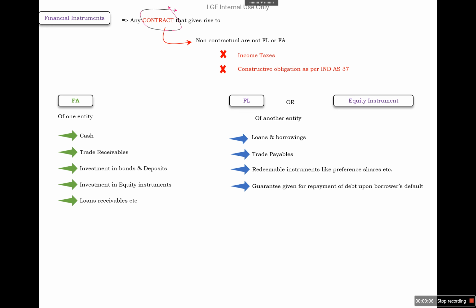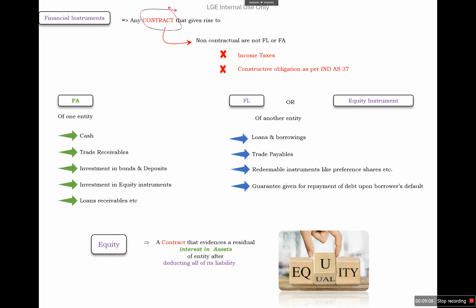Apart from it, next is equity. Equity is a contract that gives a residual interest in the assets of an entity after deducting all its liabilities. We call it an equity instrument. So simply, to identify whether it is an equity instrument, there will be a residual interest. If there is a residual interest, it is equity. Otherwise, it will be a financial liability or financial asset.